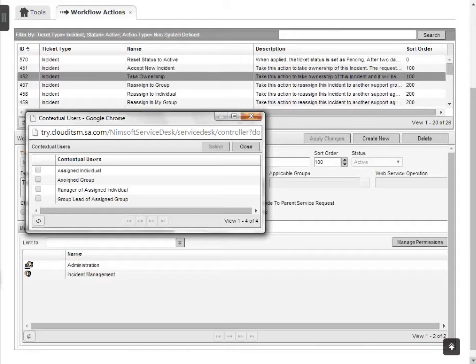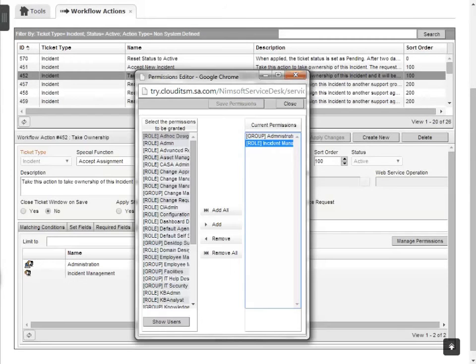As an example, if you create a workflow action to set a ticket as pending, you might want only the group lead of the assigned group to have permissions to the workflow action. In this case, we won't limit permissions to contextual users. Let's remove Incident Management from the list of roles that have permissions. Then click Manage Permissions. Select Incident Management from the Current Permissions column, click Remove, and then click Save Permissions.